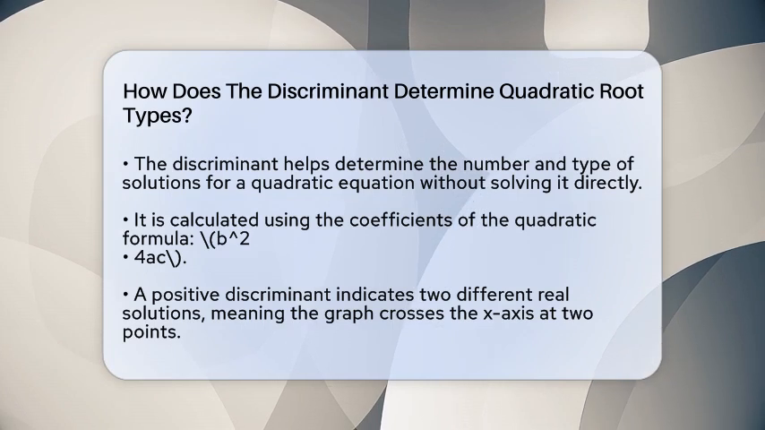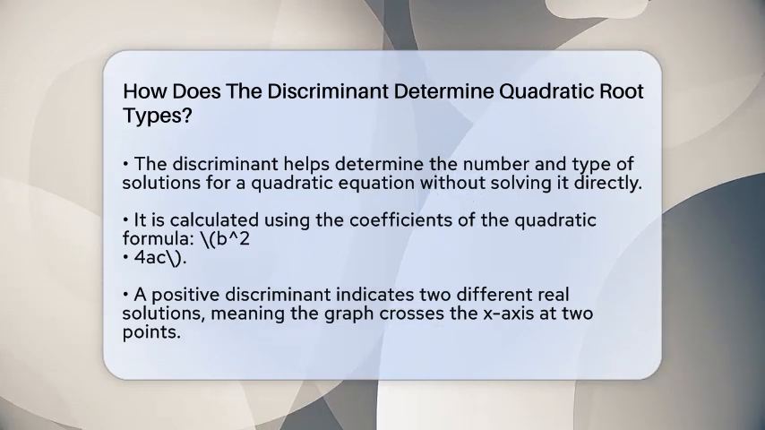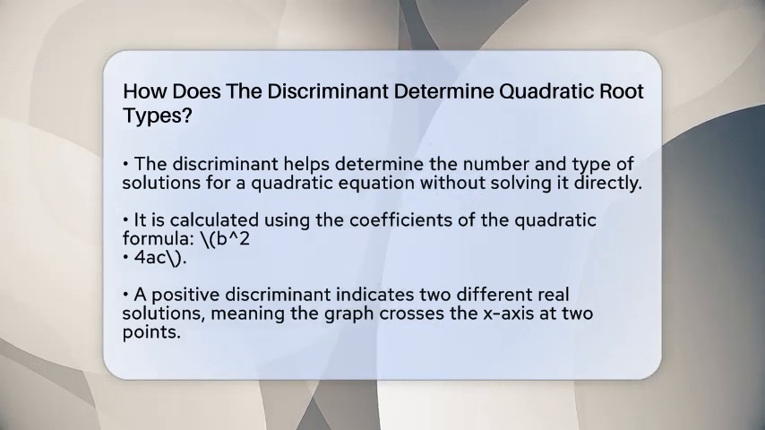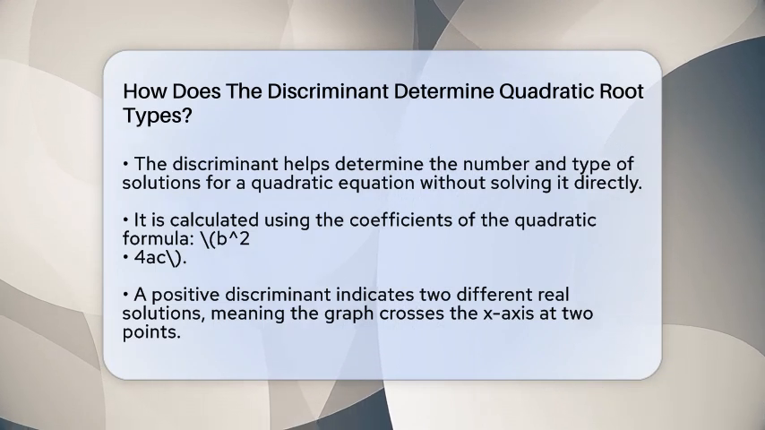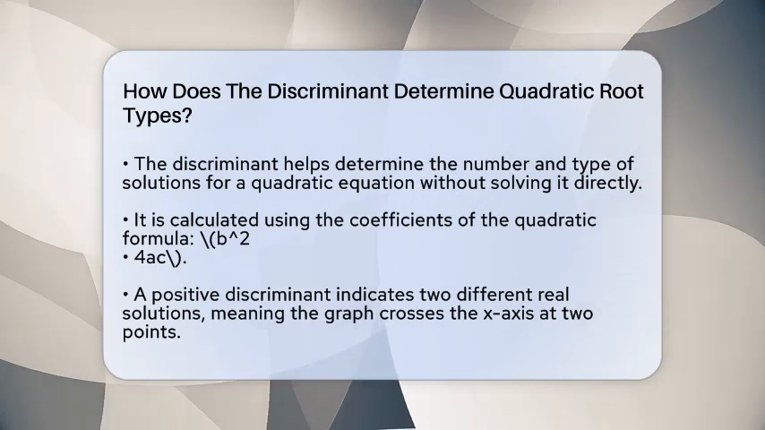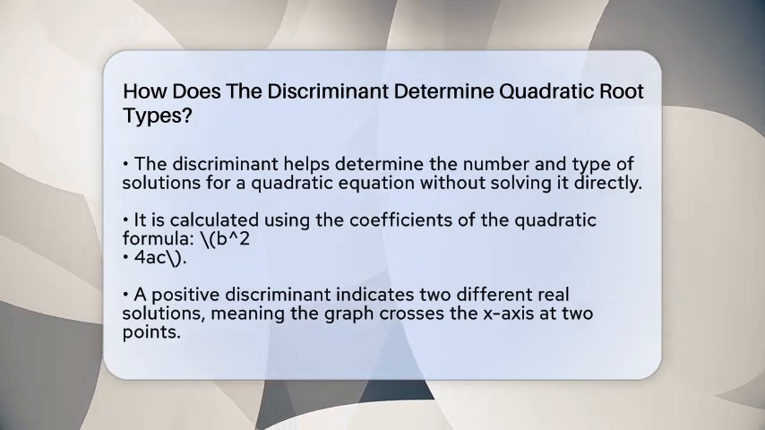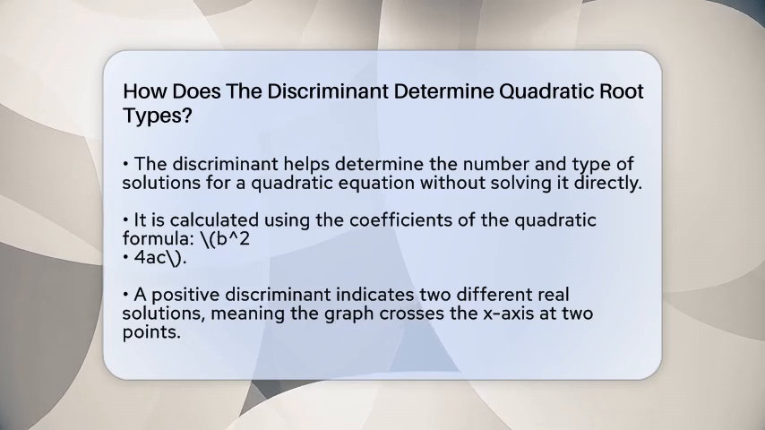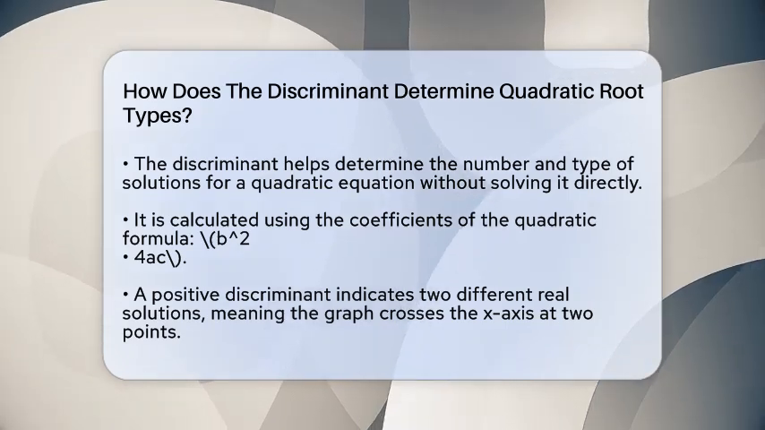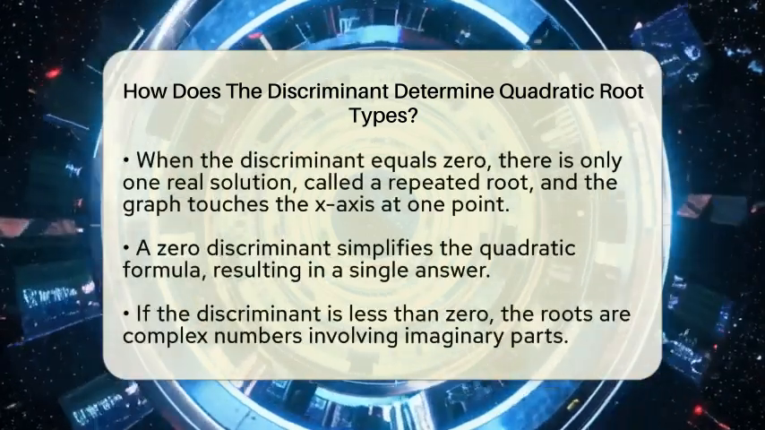It is calculated using the coefficients of the quadratic equation, which is written as ax squared plus bx plus c equals 0. The formula for the discriminant is b squared minus 4 times a times c. This number tells us whether the roots are real or imaginary, and whether they are different or the same.